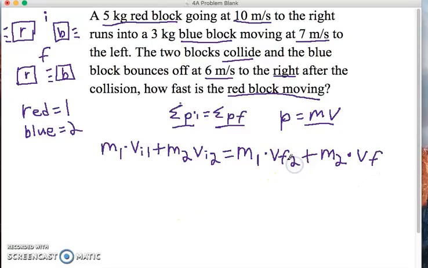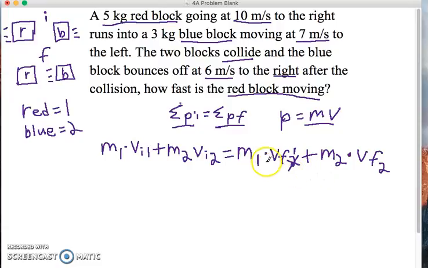Oh, sorry, I made a small mistake. This should say vf1 instead, vf1 referring to the red block. Then plus m2, the mass of the blue block, times vf2, the final velocity of the blue block.